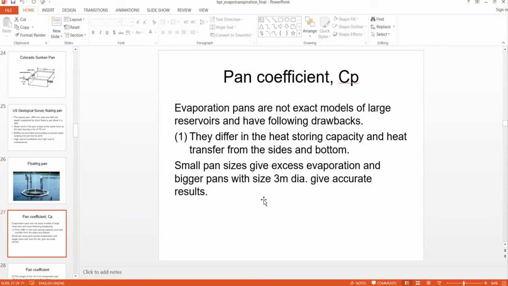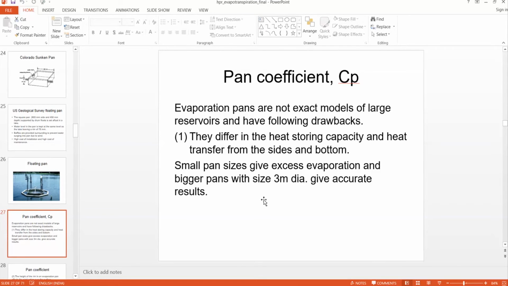These evaporation pans do not exactly model large reservoirs. Why? Because in large reservoirs the depth is very high, so the heat storing capacity will be high, and also the sides and bottom are in contact with the ground, so there is a heat flux transfer from the water body to the ground along the sides as well as the bottom.